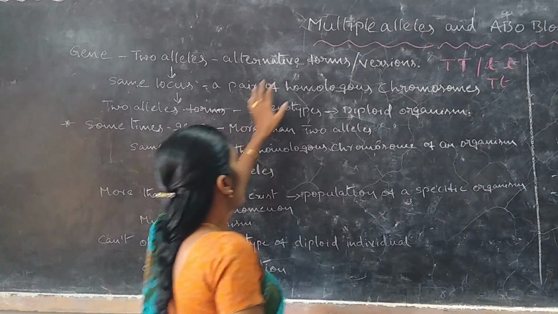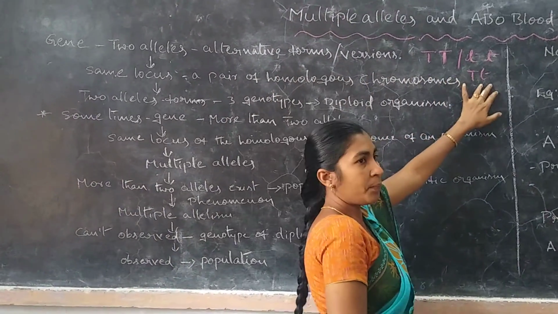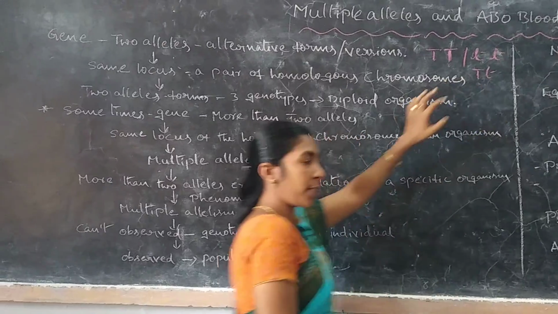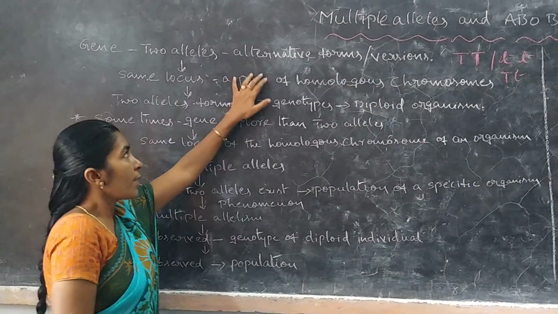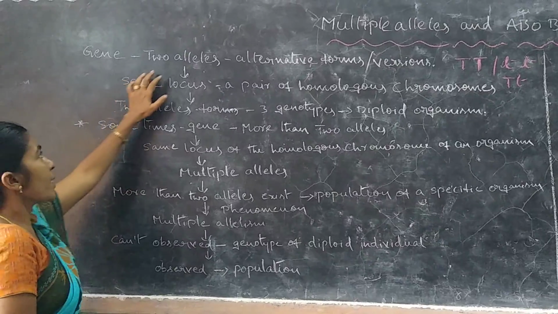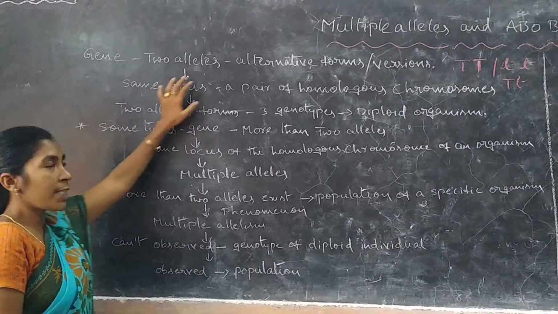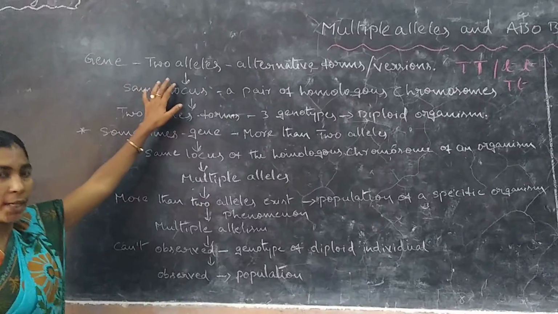One gene having two alternative forms or versions, these alternative forms are considered alleles. That's why one gene has two alleles.